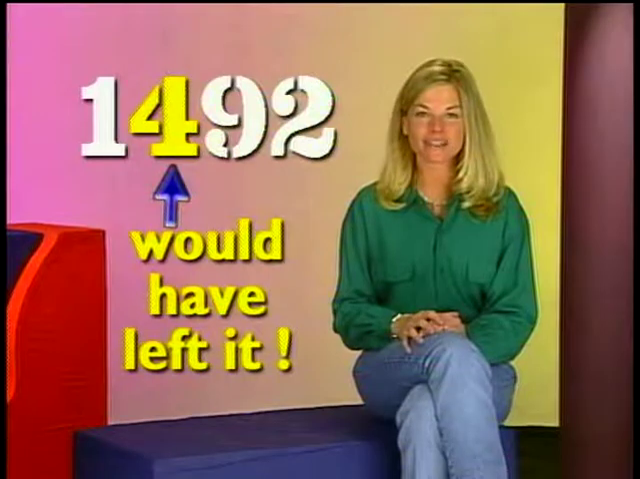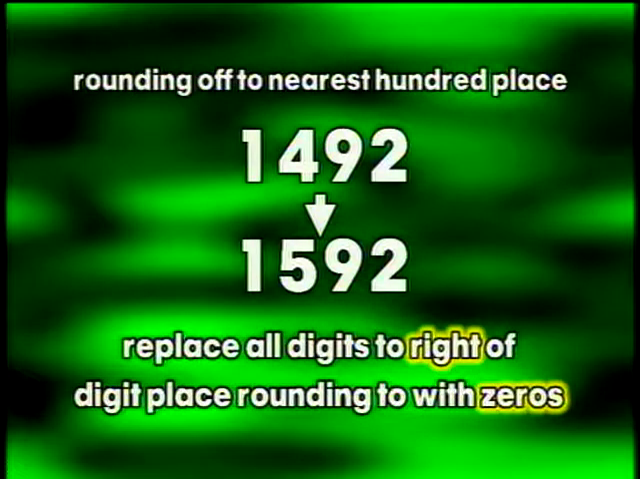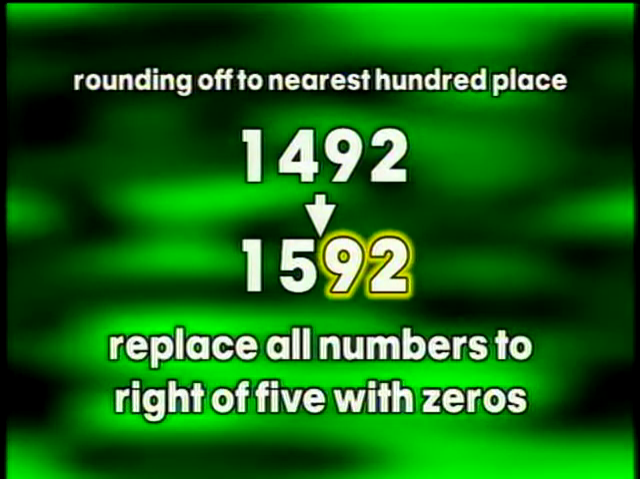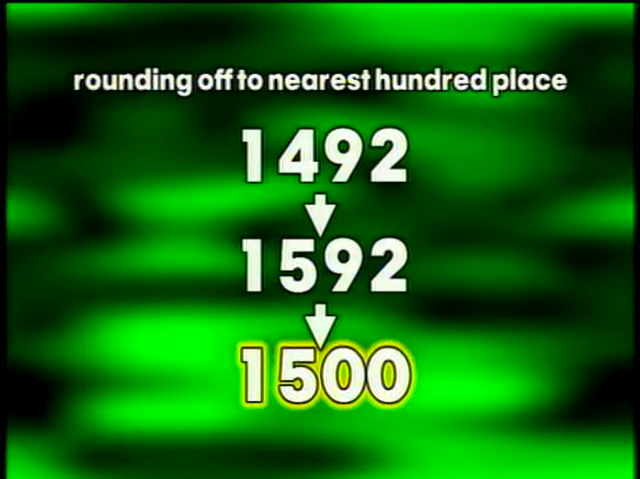There's one more step left. We replace all digits to the right of the digit place we're rounding off to with zeros. We're rounding off to the nearest hundreds place, so we make all the numbers to the right of the 5 zeros. So our new number is 1,500.